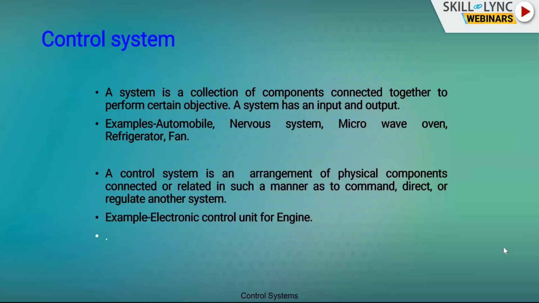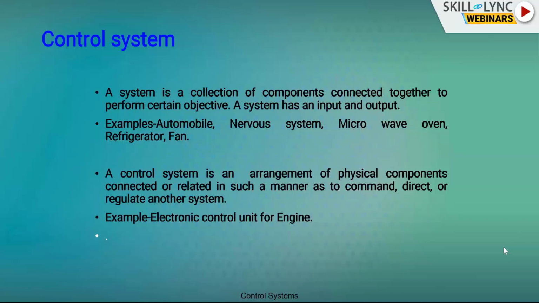If you take automobile, for example, it is collection of components like engine, steering system, chassis, braking system. All these collected together to perform one objective, which is locomotion. So it receives petrol as fuel or input, and gives locomotion as the output. Like that, nervous system, microwave oven, all have arrangement of components to perform certain objective. For microwave oven, we have heating as the output.